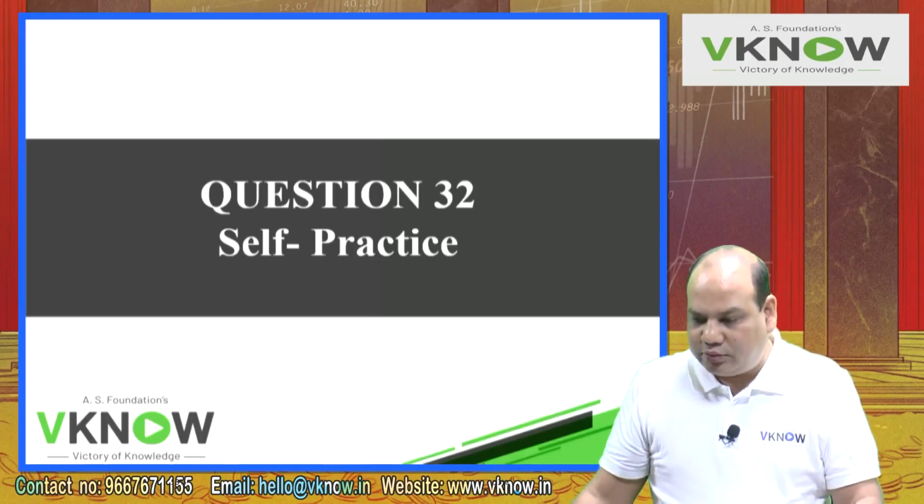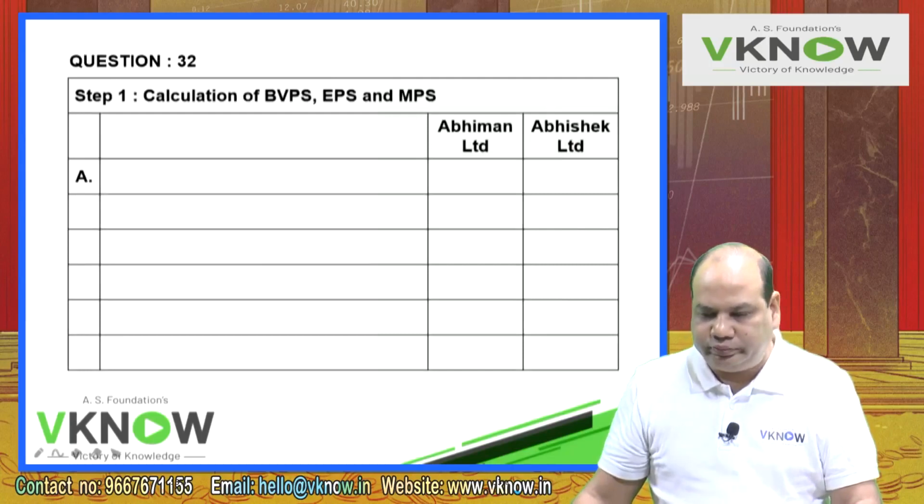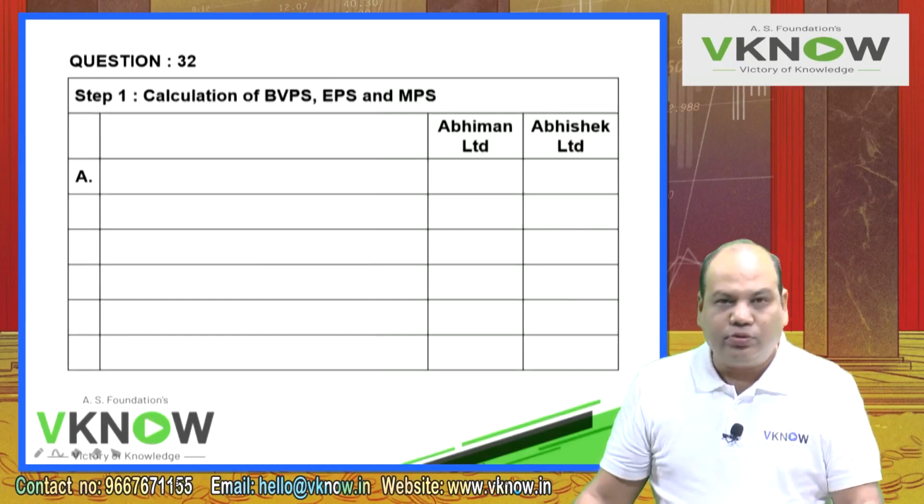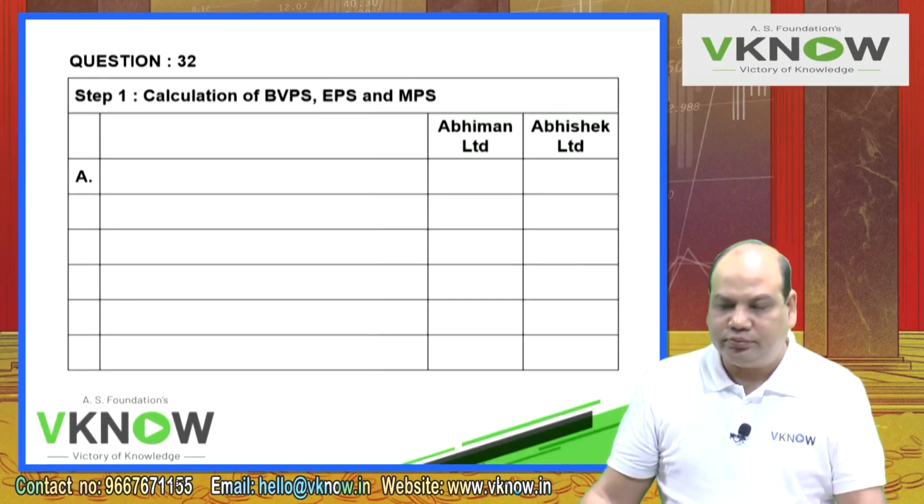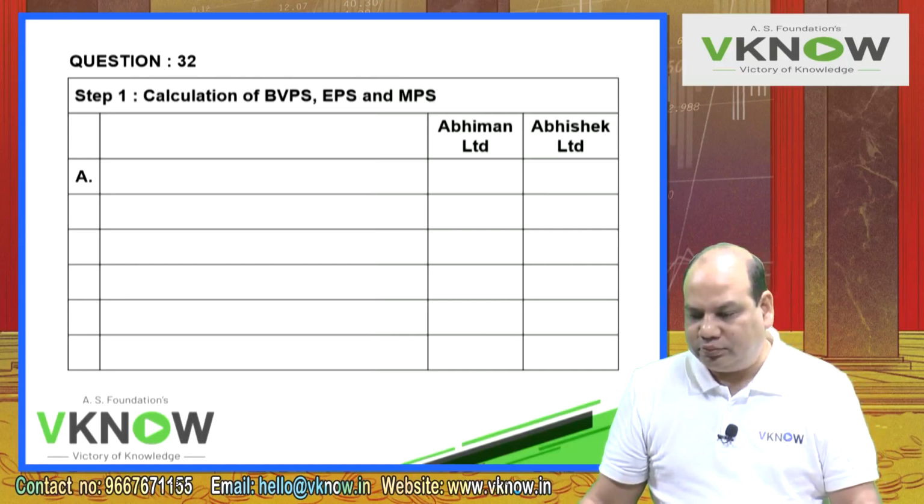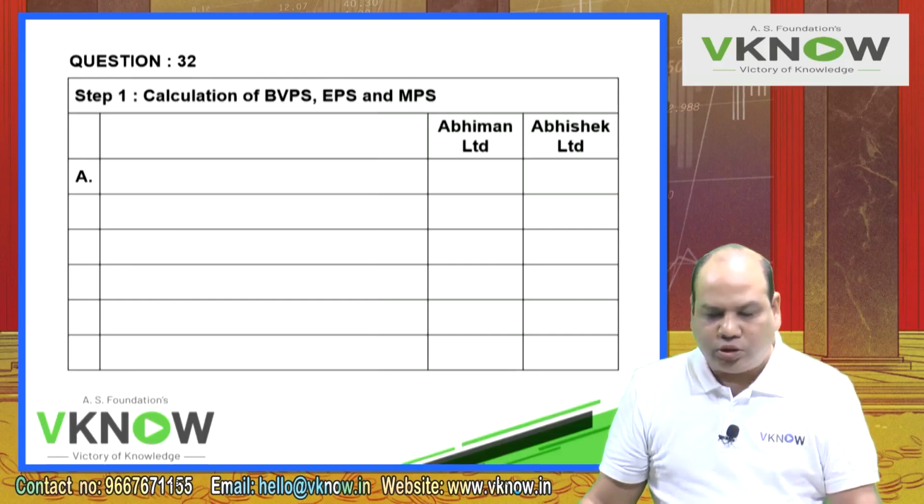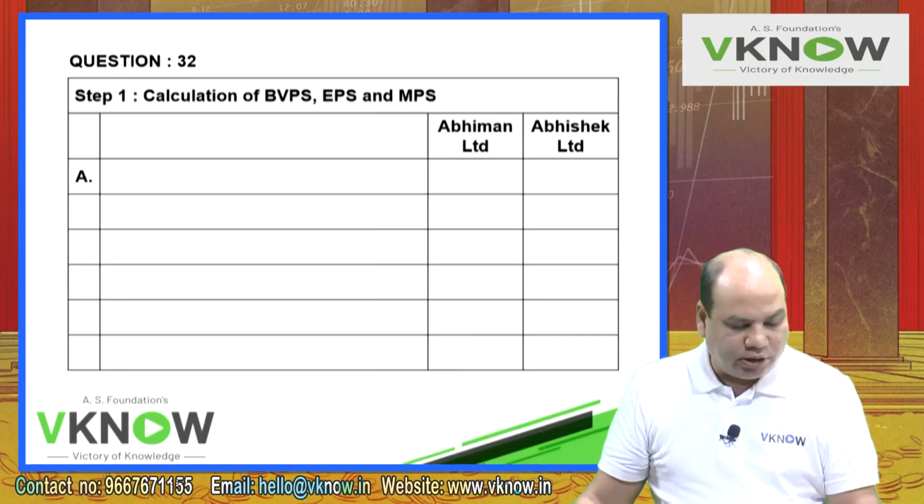So let us write down step 1, calculation of book value per share, earning per share and market price per share, MPS. Right hand side, 2 columns: Abhiman Limited, Abhishek Limited.